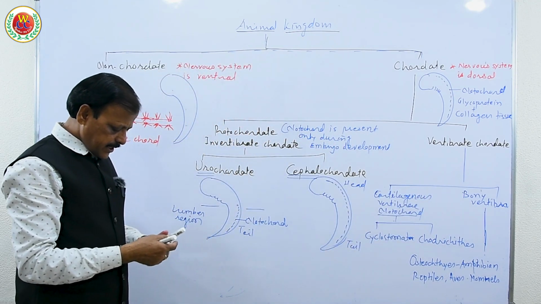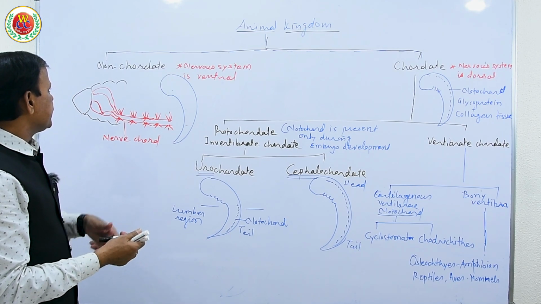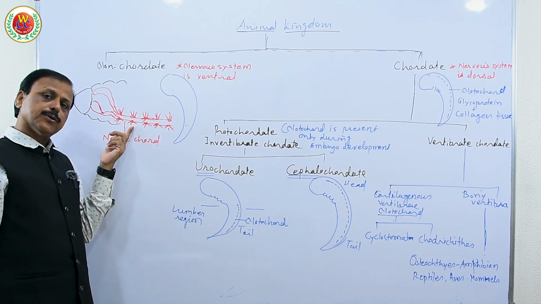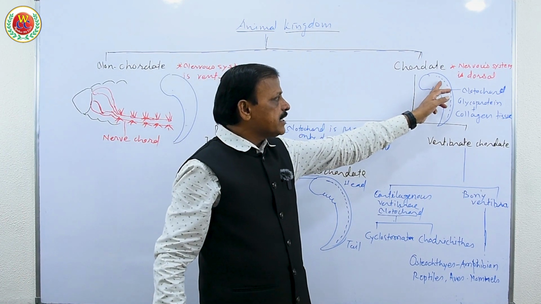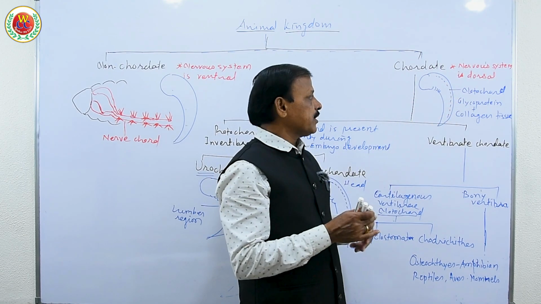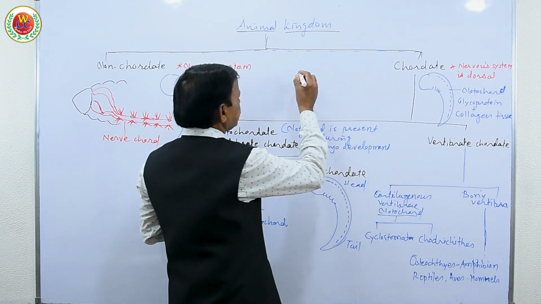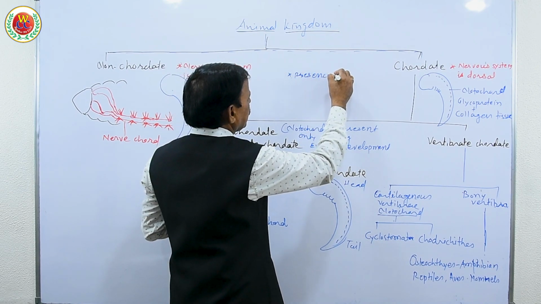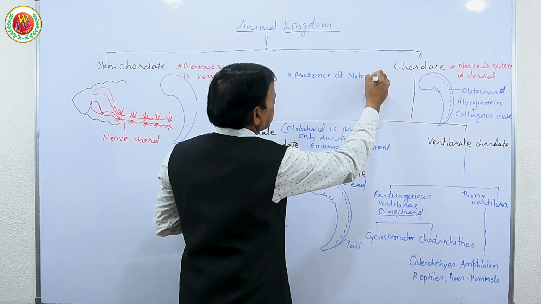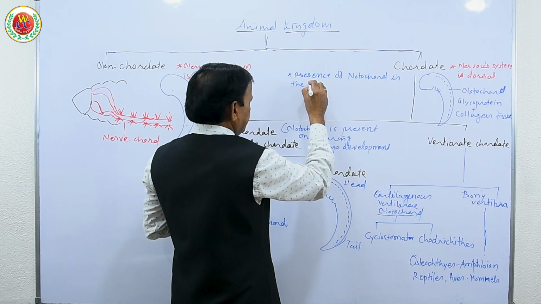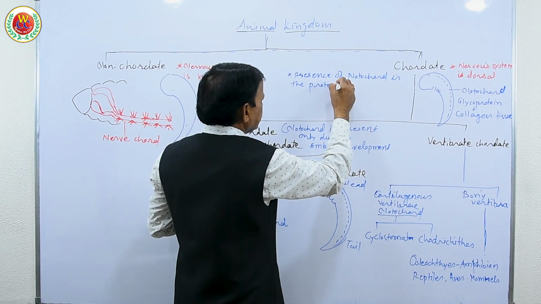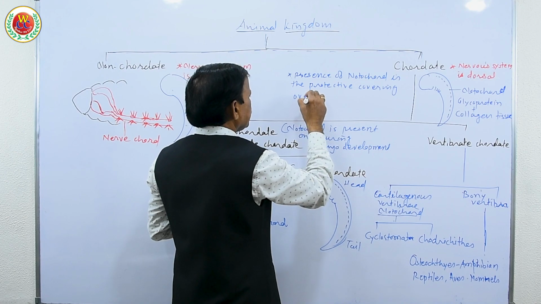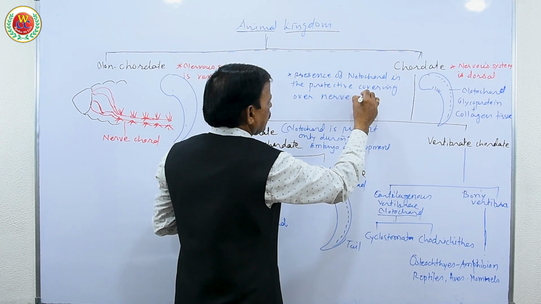So what we understand here is the absence of notochord, that is, no protective covering over the nerve cord. Presence of notochord, that is a protective covering over the nerve cord. So presence of notochord is the protective covering over the nerve cord.